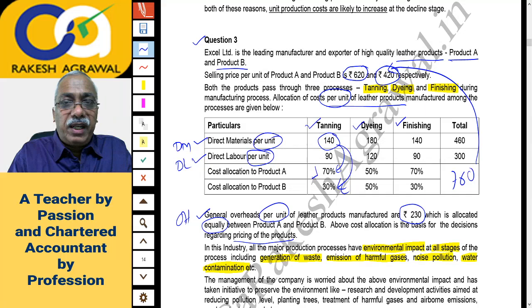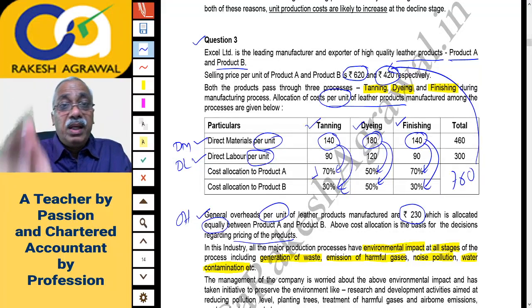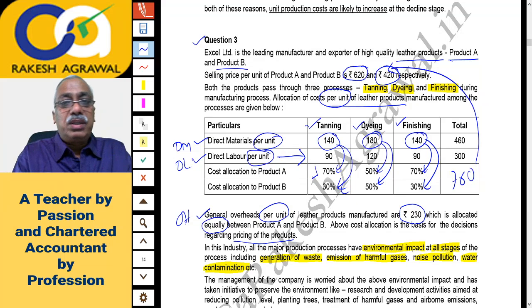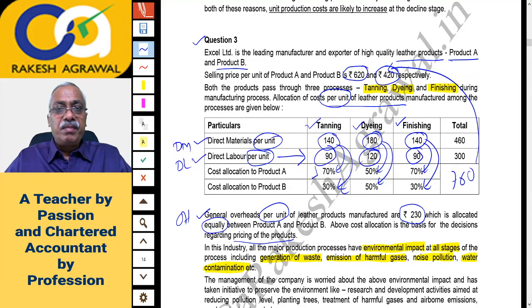Direct material 180 you will divide as 50/50. This 140 you will divide as 70/30. This is direct material cost, split between products A and B. Similarly, you will split the labor cost, that is 90 rupees in 70/30, 120 rupees in 50/50 proportion, and 90 rupees in 70/30 proportion.